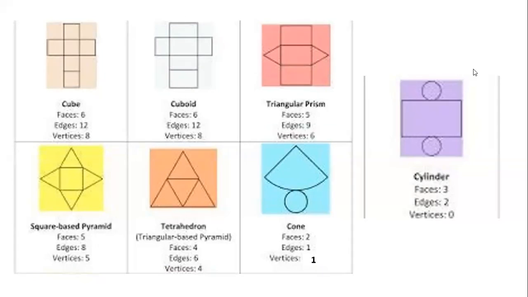Okay. No need to draw. You write the name only. Triangular prism. Just write the name. Diagram is not required. Triangular prism: faces, edges, vertices.